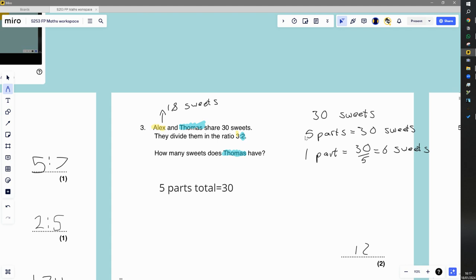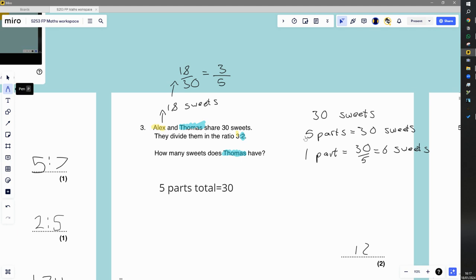So Alex has 18 out of 30. If we simplify that, let's divide them both by 6. So that's 5 at the bottom there, and 3 at the top there.